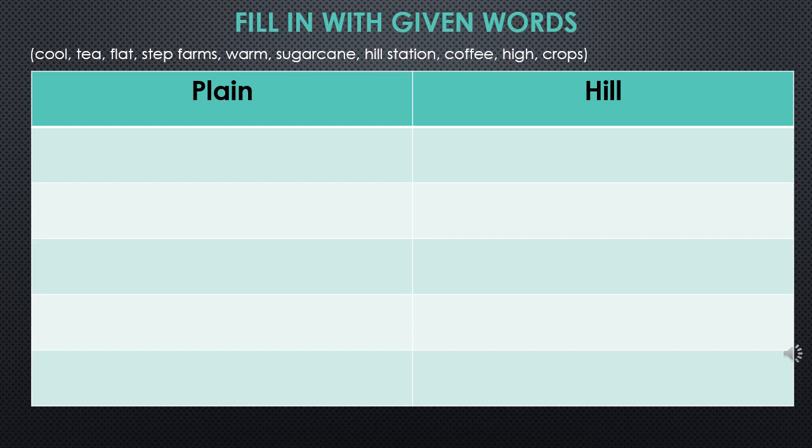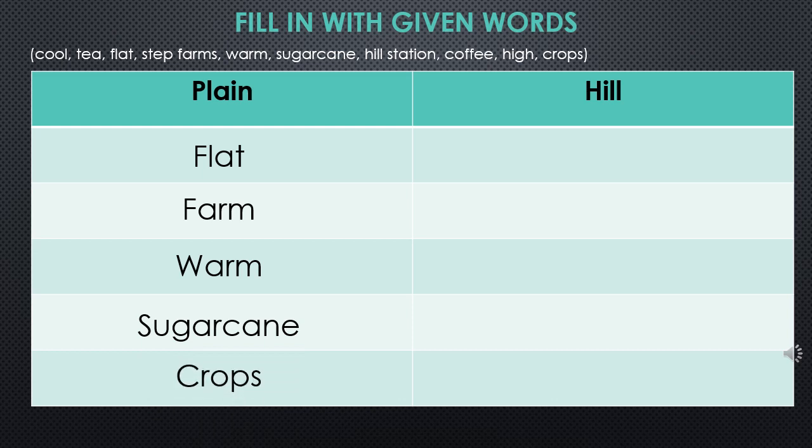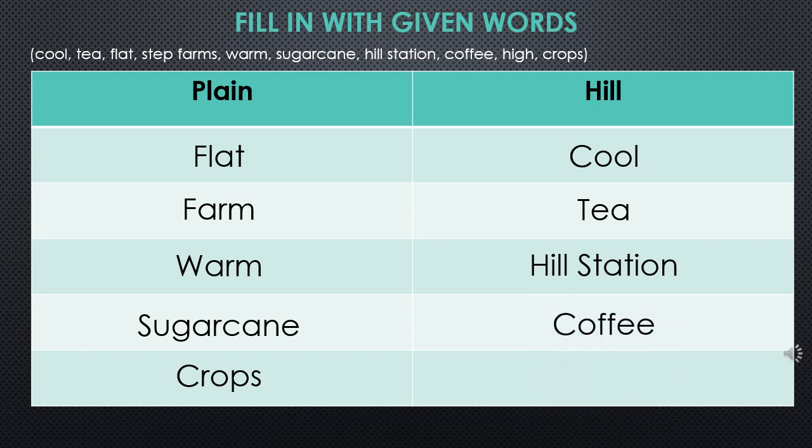Okay, here we have the book bag exercise, and the first one is fill in with the given words. There are some words given like cool, tea, flat, step farms, warm, sugarcane, hill station, coffee, high, crops, and these we have to segregate into plains and hill. Now we have already put down the answers. Under plain comes flat, farm, warm, sugarcane, crops. Under hill comes cool, tea, hill station, coffee, high.